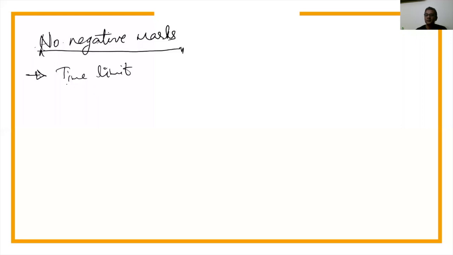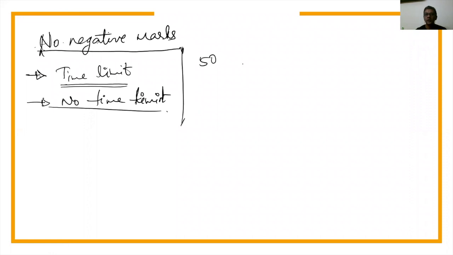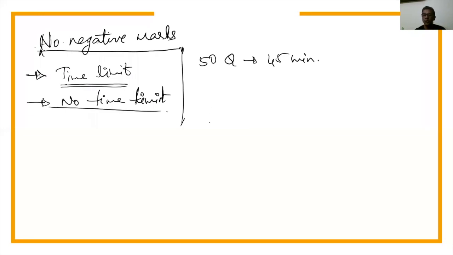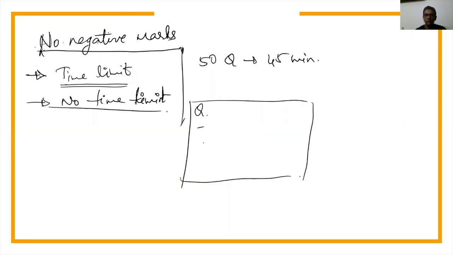Now coming back. There are two kinds of questions that come: one with a time limit and one with no time limit. No time limit means the questions do not have a time limit, the section has. So you have to do 50 questions in 45 minutes. That's all you have. What happens in these kinds of tests is, how does your window look? You typically have a window where a question comes with answer options, and on the right side of the window you will also see something called a review.